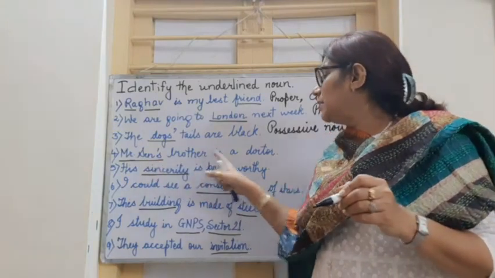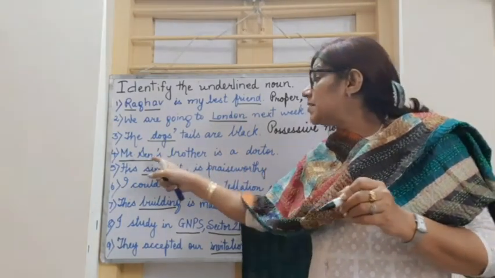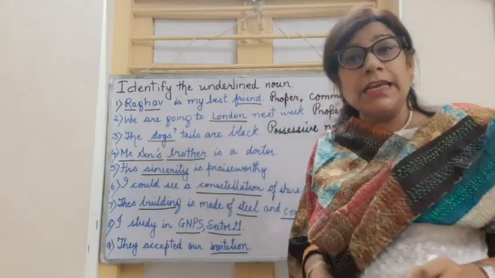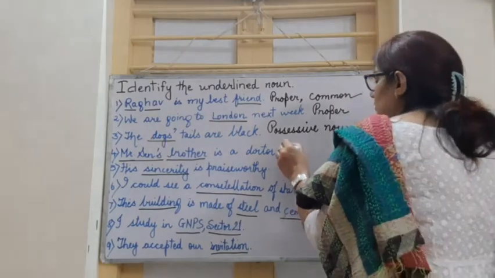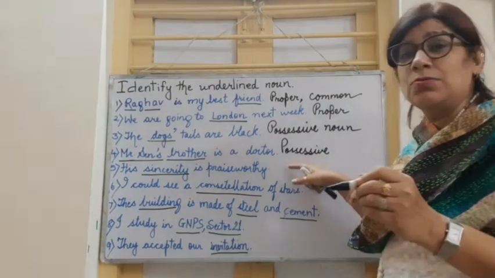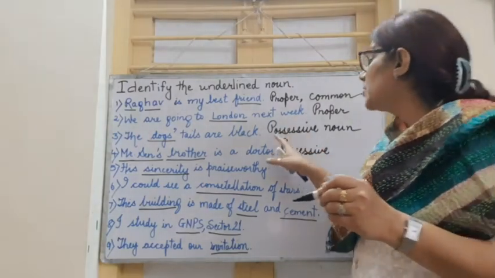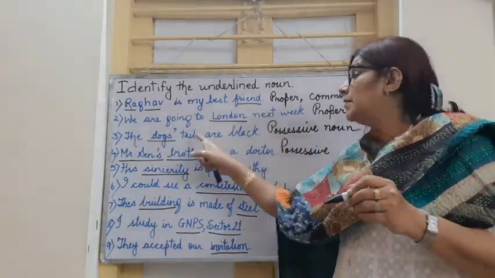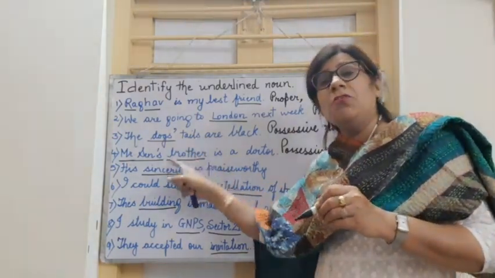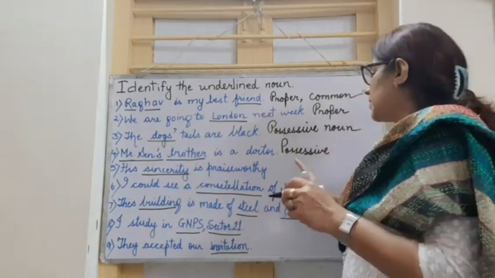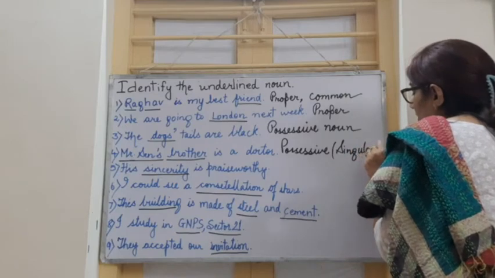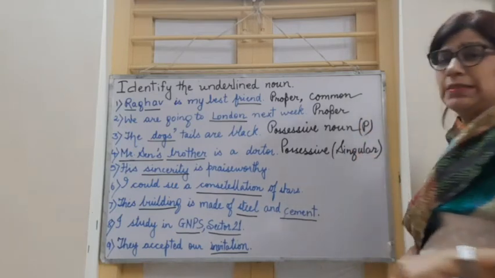The next one. Mr. Sain's brother is a doctor. Here we are talking about the brother of Mr. Sain. Here again it is a possessive noun, but the difference between the two possessive nouns in question number 3 and 4 is that the tails of the dogs is a plural possessive noun, and here it is talking about the brother of Mr. Sain. So it's a singular possessive noun, and the above one was a plural possessive noun.